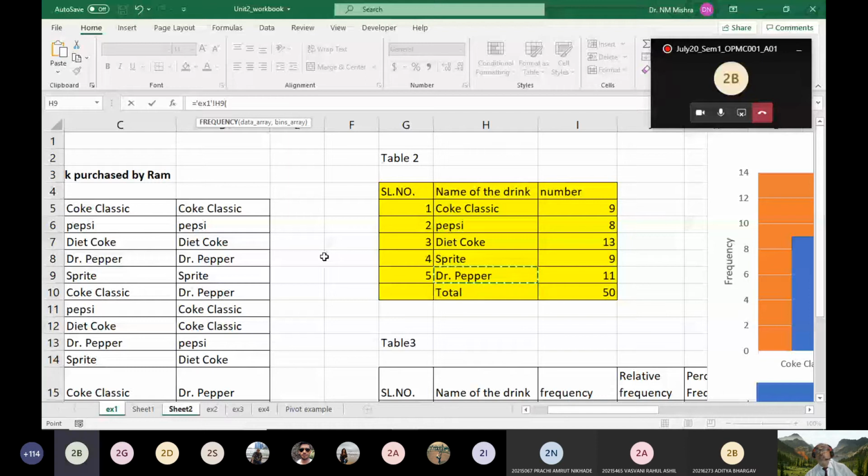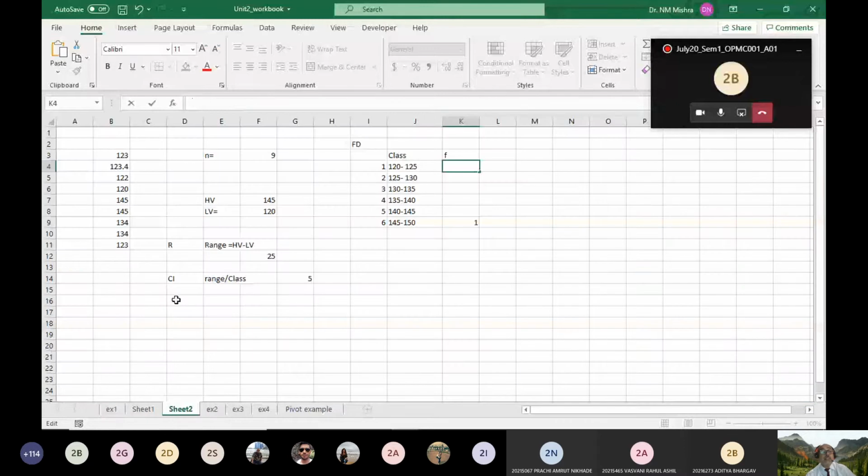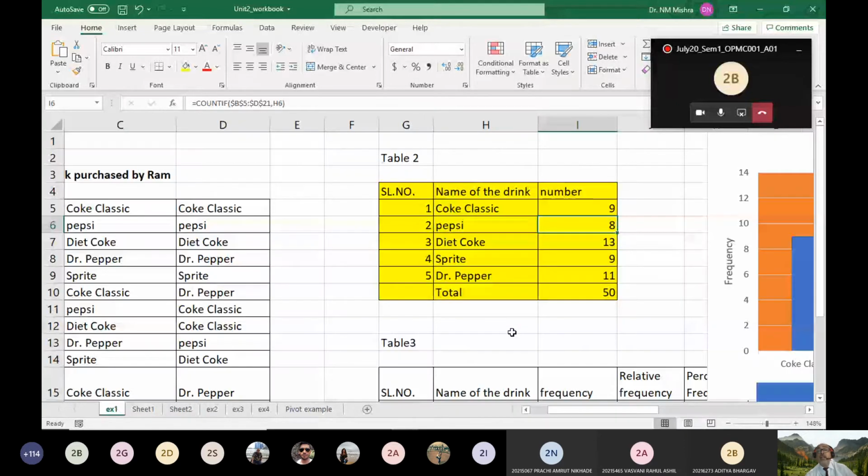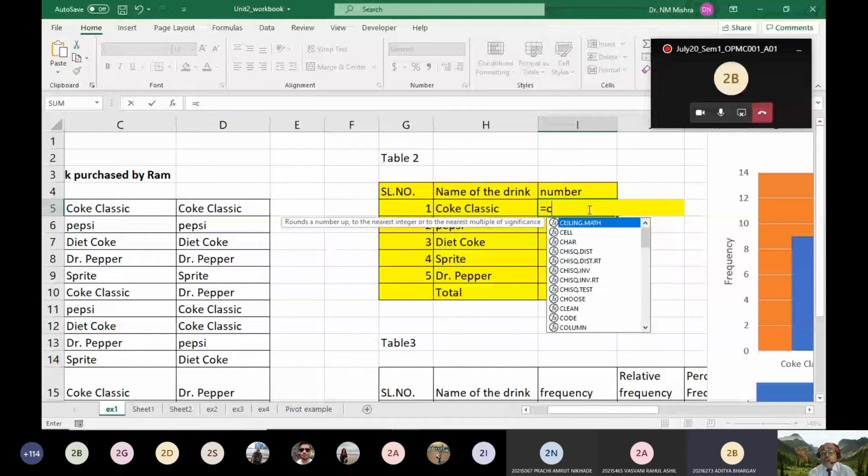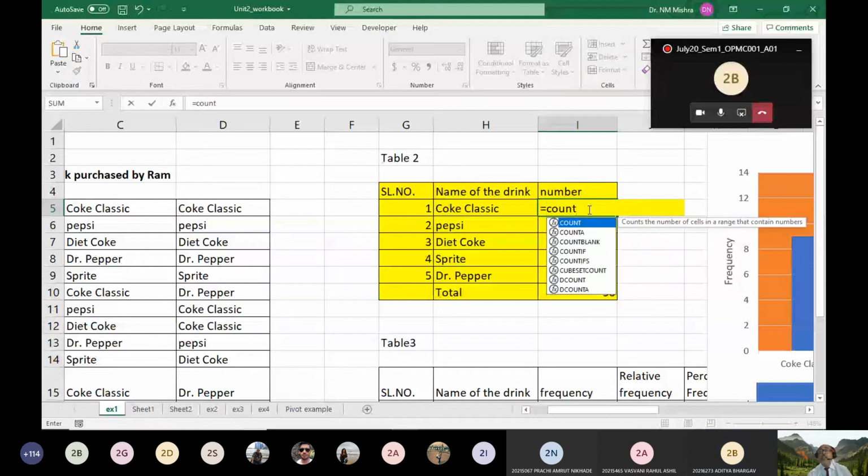Now please see, all of you, what I am going to do. I have to count how many Coke Classic have been purchased by Ram, right? So in the second column, I have written number, because I have to make a summary table. How have I used a function? Which function have I used? All of you please note down, the COUNTIF function for counting it.